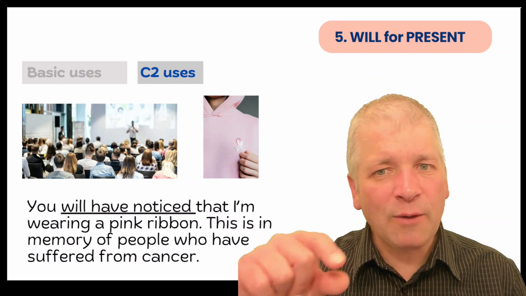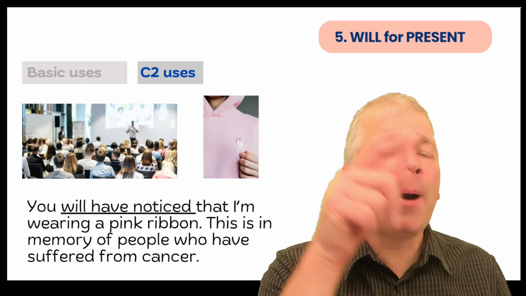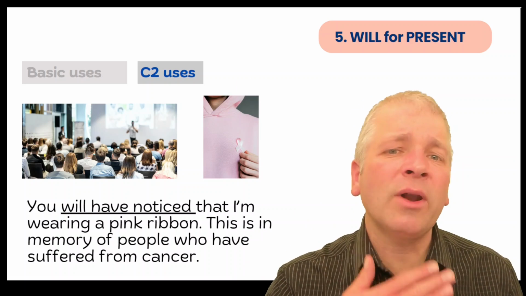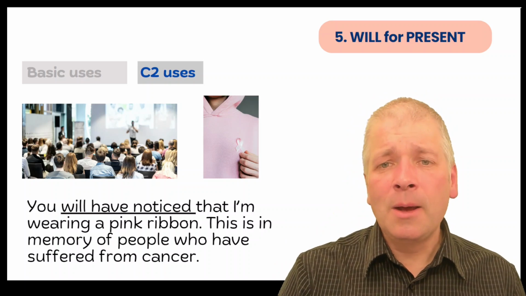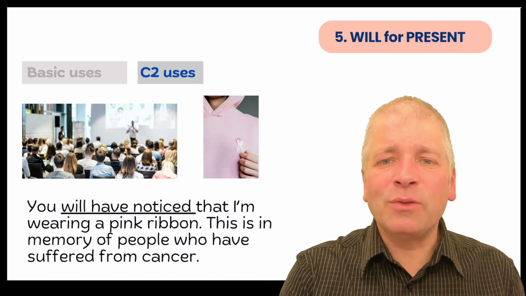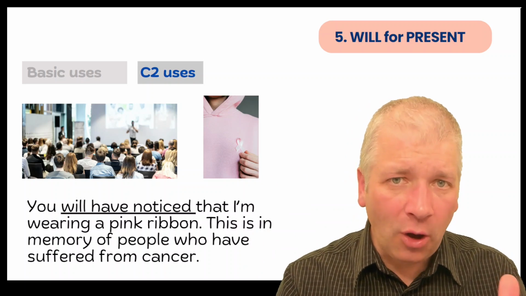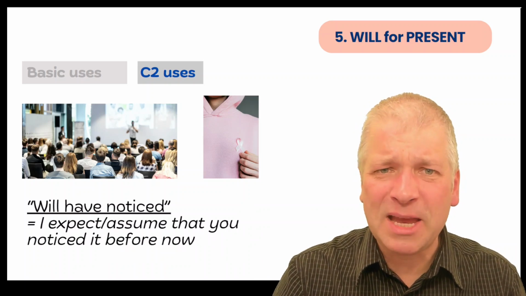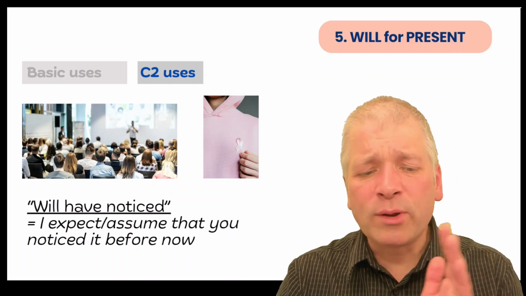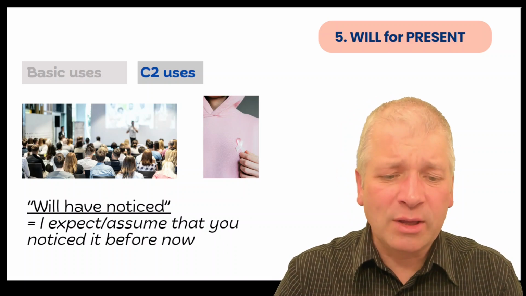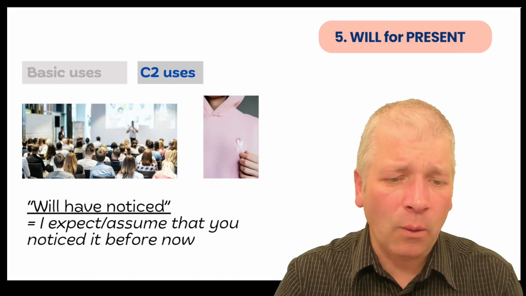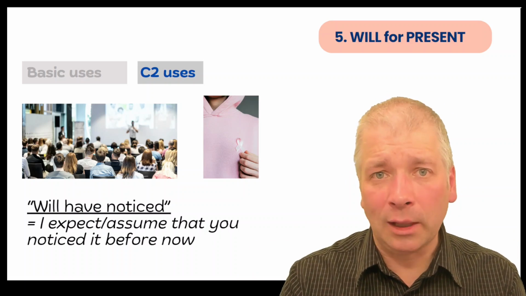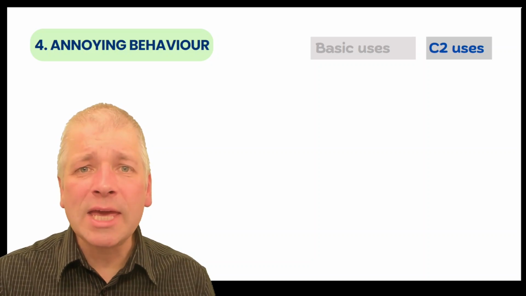So you will have noticed means in the past, before now, you noticed this. This is what I expect to be true before now. And this is our shared knowledge of now. So will have noticed means I expect or assume that you noticed it before now. It's a kind of present perfect, but using will. Number 4 is annoying behaviour.